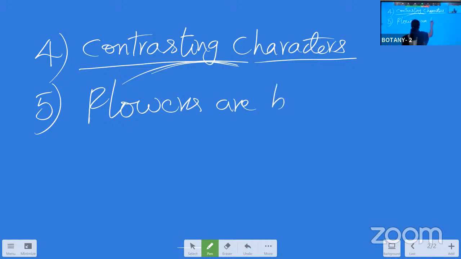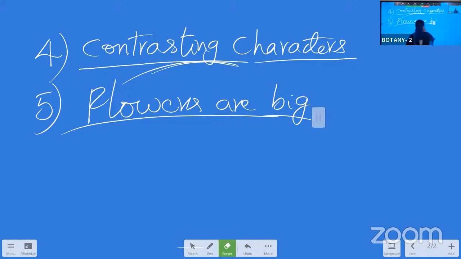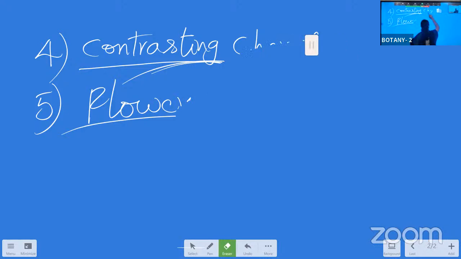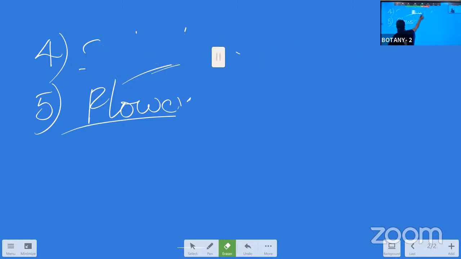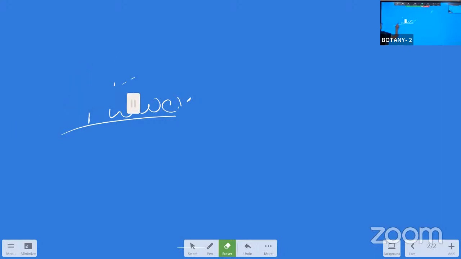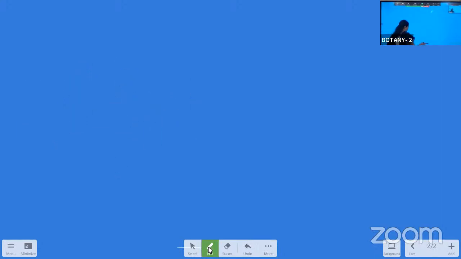Not that much big, but we can say flowers are big. So like this, he has taken out the contrasting characters, and why he has selected the pea plant, and he listed out all these points also in his book. Okay, so what they will give is this one, that is the first question.